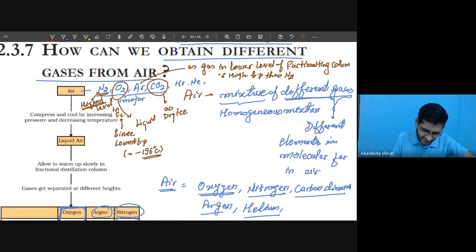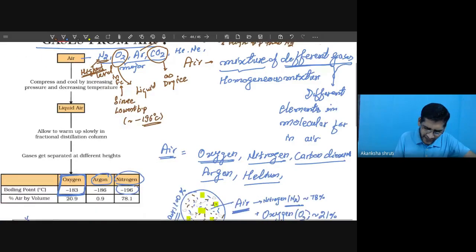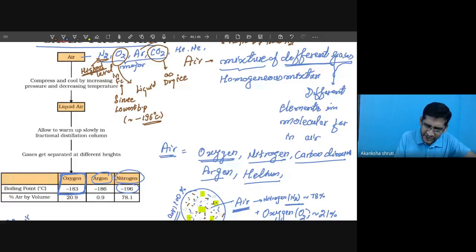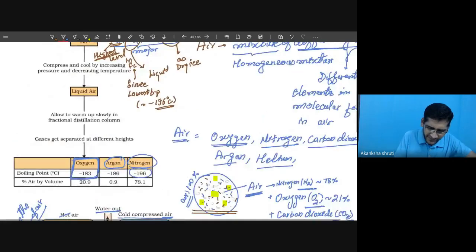See here, in this flow diagram, it is written air, which is the mixture of nitrogen, oxygen, carbon dioxide. These are first compressed and cooled. The purpose of compression and cooling is to convert it into liquid air. Okay, so liquid air is obtained.